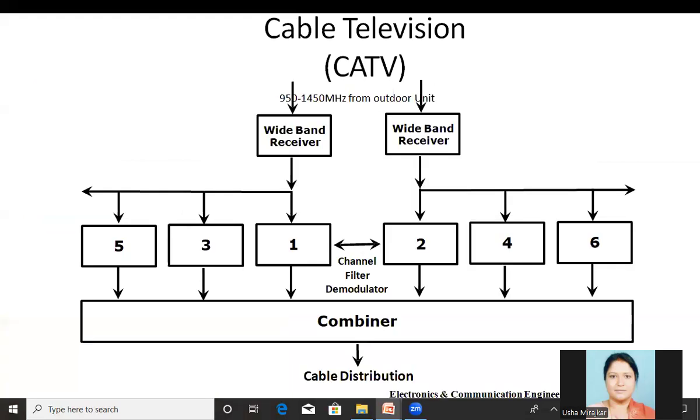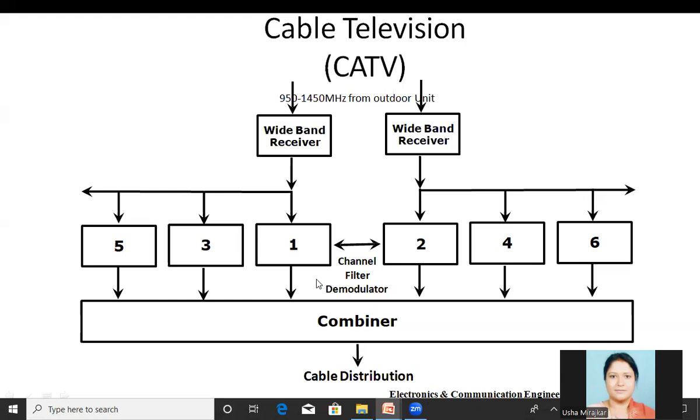That is the advantage. Now, if you consider the diagram here, here we will be having the setup. From there, the signals are received at the antenna in the cable service provider's setup. Again, those signals go to the wideband receivers here, where signals are received. Afterwards, those individual channels are filtered and separated here and demodulated here. Again, those are combined and distributed using the coaxial cable here.